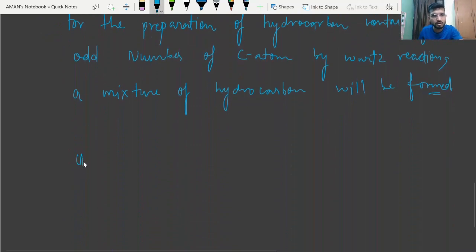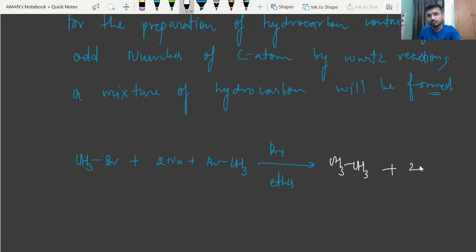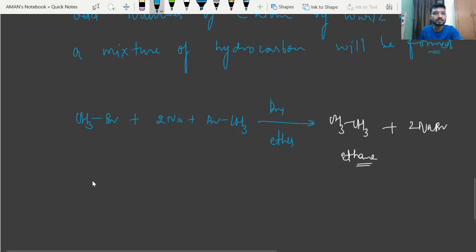So I can also write the second case equation. If you take bromomethane, it can also react with another molecule, and in this case the product will be CH3CH3, along with 2NaBr. So this is ethane. And along with this, the other possibility is bromobutane.